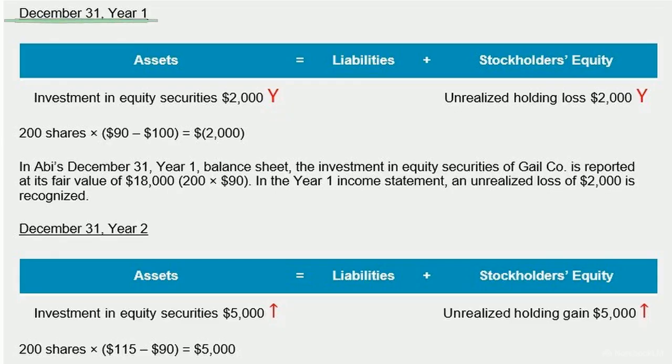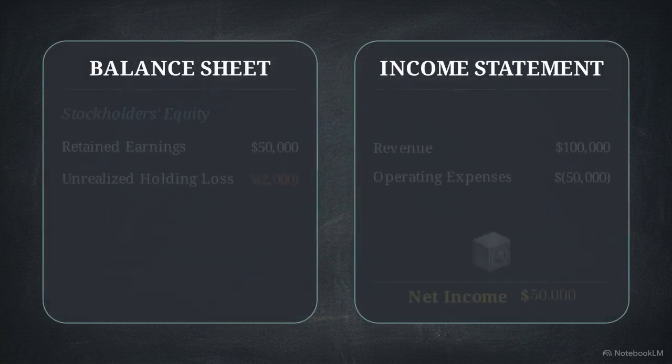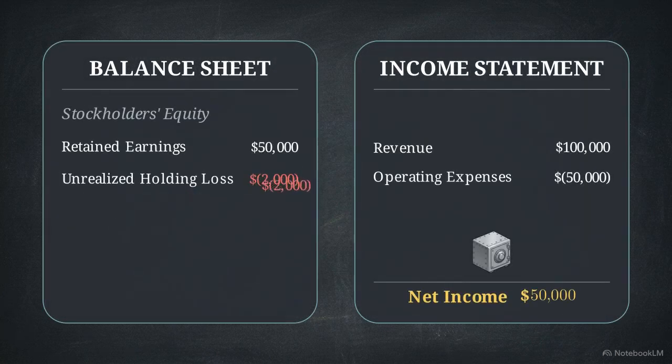This updated balance sheet for December 31st details how to adjust carrying value. The $10 per share decrease across 200 shares results in a $2,000 asset drop. The investment is now recorded at $18,000. To keep the accounting equation balanced, the right side must absorb an equal $2,000 drop. That offset is recorded as an unrealized holding loss, reducing stockholders' equity. The strict mathematics of balancing assets against equity force that paper loss out of the balance sheet and straight into the current year's income statement.